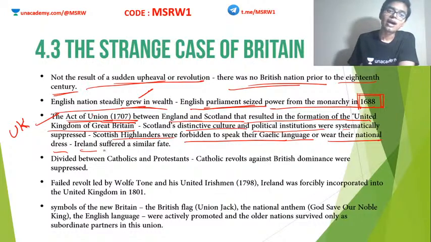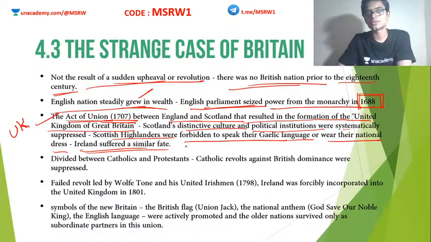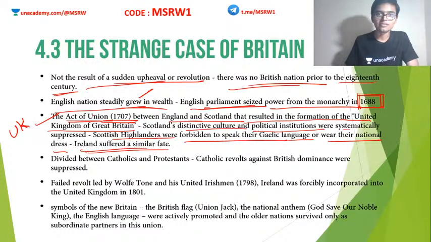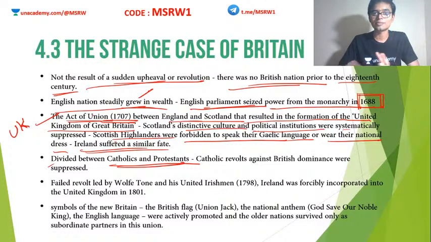Clear? Then later, Ireland also suffered the same fate. Ireland was also united with Britain. Eventually, Ireland gets out. That is a different story. But Ireland also suffered the same fate under Britain. British society was actually always divided between Catholics and Protestants. This one you can study if you study the Renaissance period, Renaissance, Reformation and Enlightenment. There the history of the Catholics and Protestants is given beautifully. You can read that. But right now it is beyond the scope of this particular textbook, so I am not going to tell about it.